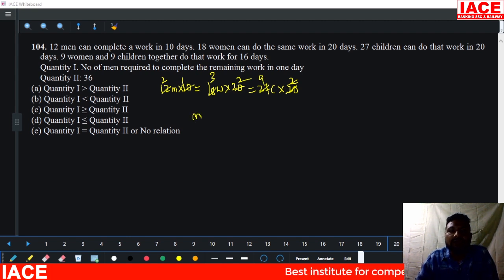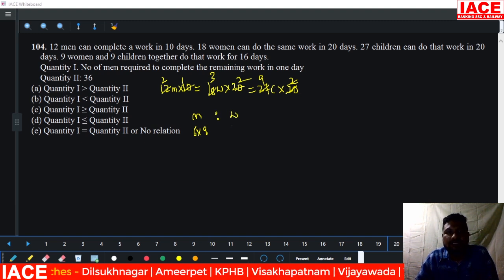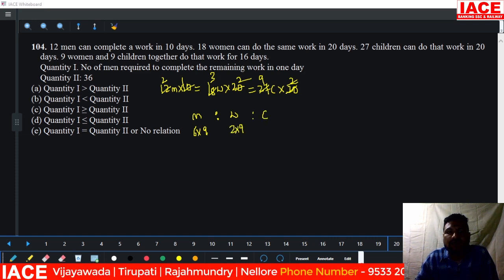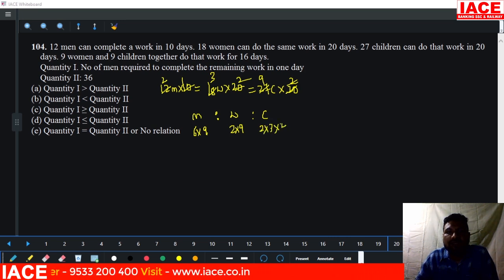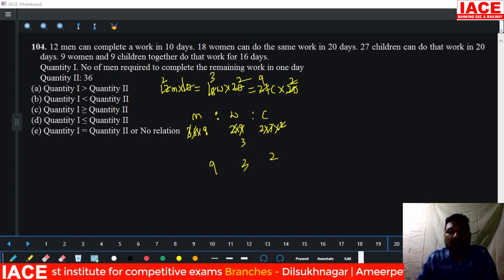Then for the main value, we have to multiply women's efficiency and children's efficiency. 3 to 6, 6 into 9, and for women's efficiency and men's efficiency and children's efficiency, we should multiply 2 into 9, and for children's efficiency 2 into 3 into 2. Common terms will cancel. Then 2 cancel, 2 cancel, 2 3s are cancel, 3 cancel, and it becomes 3, 2, 3, 9.